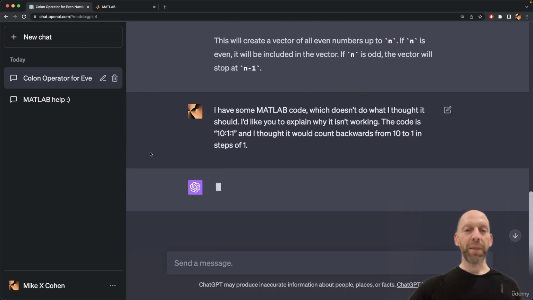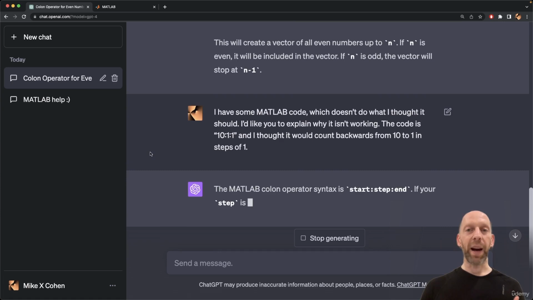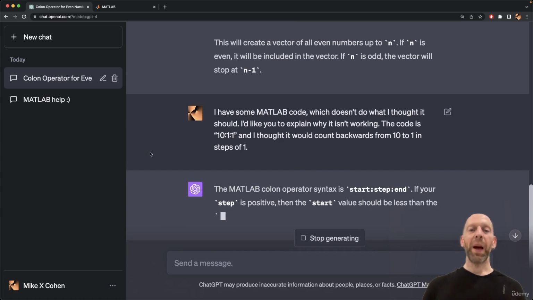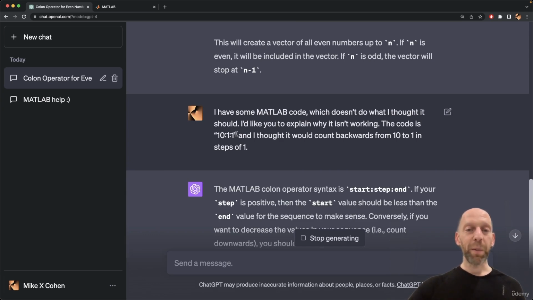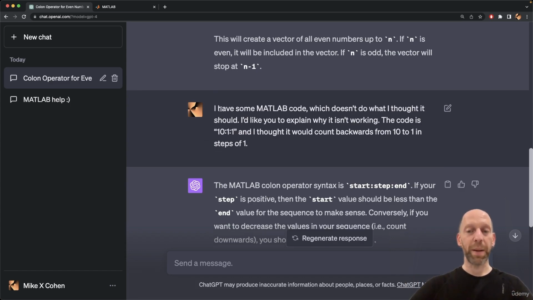Notice the level of detail and context that I am providing ChatGPT. I'm telling it my goals, I'm giving it background, I'm giving it example code in quotes. ChatGPT will figure out that this is the MATLAB code. And I'm also saying what I was expecting to happen. In general, the more detail and the more context you can provide to ChatGPT, the more accurate and appropriate and useful its answer is going to be.